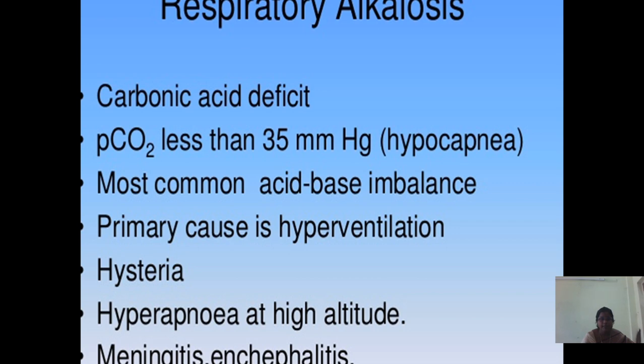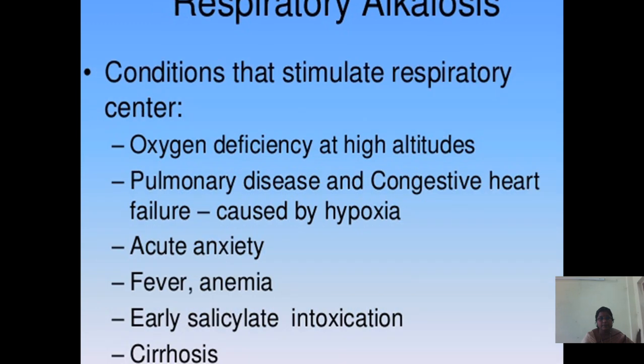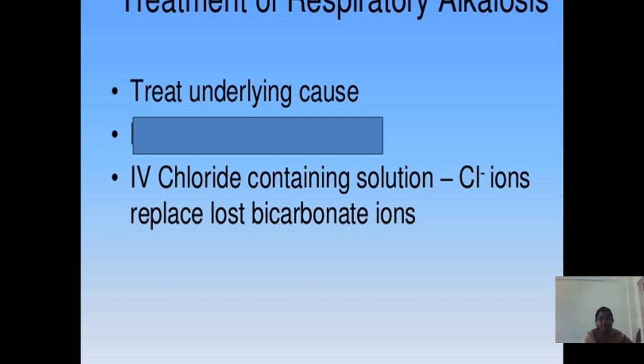Partial pressure of carbon dioxide is less than 35 mm of Hg, that is hypocapnia. It is one of the most common acid-base imbalances, and the primary cause is hyperventilation, hysteria, hyperpnea at high altitude, meningitis, encephalitis. These are conditions that stimulate the respiratory center: oxygen deficiency at high altitude, pulmonary disease, and congestive heart failure caused by hypoxia, acute anxiety, fever, anemia, early salicylate intoxication, and cirrhosis. What is the treatment of respiratory alkalosis? Treat the underlying cause, and give intravenous chloride containing solution, chloride ions to replace the lost bicarbonate ions.